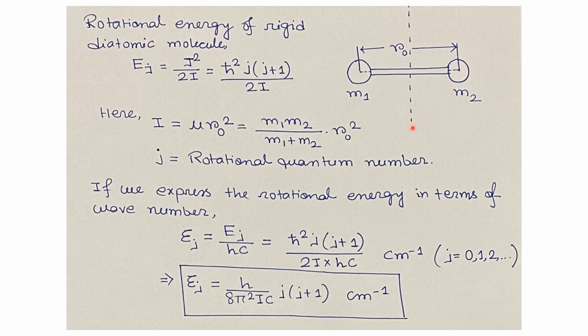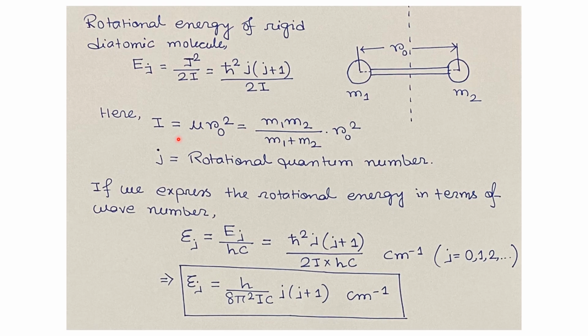In such a case, the rotational energy levels of the rigid diatomic molecule in quantum mechanics are given by Ej equals j square by 2I. Here j refers to the total angular momentum of the rigid diatomic molecule. So the eigenenergy of this system will be Ej equals h cut square times j into j plus 1 divided by 2I.